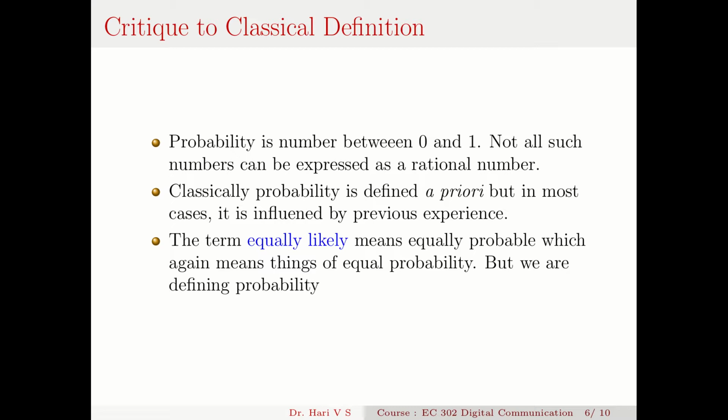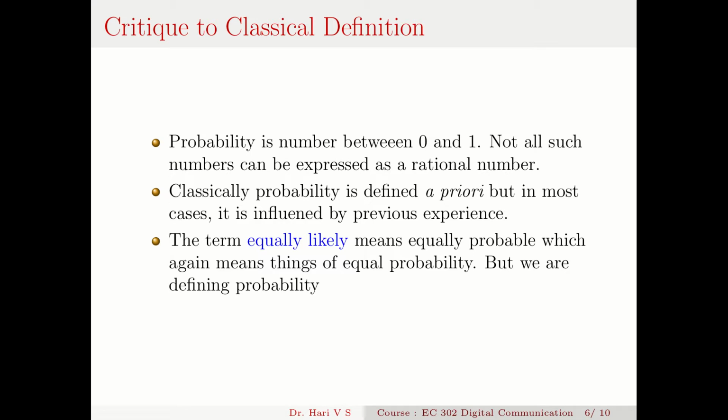Then we say that there are many critics, but classically the probability is defined a priori, but you know that it is influenced by previous experience. If I ask you what is the probability of a sunset at noon, you all will say that is 0 because you have never seen a sunset at noon. So even though we say it is a priori probability, it is completely devoid of experience. We know that it is not true because many of these things are influenced by previous experiences.